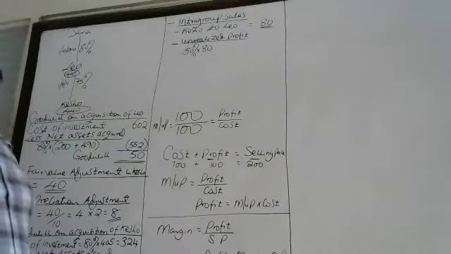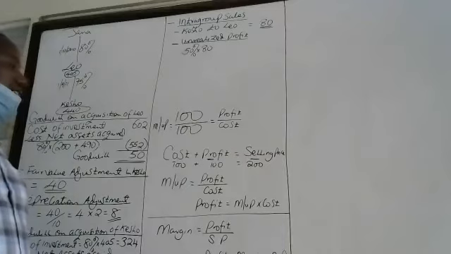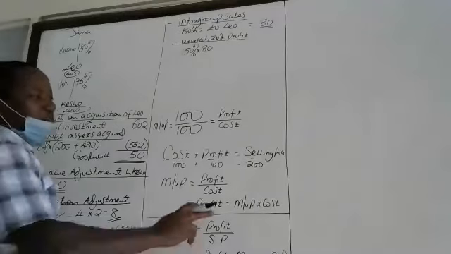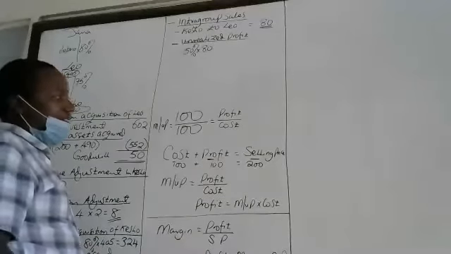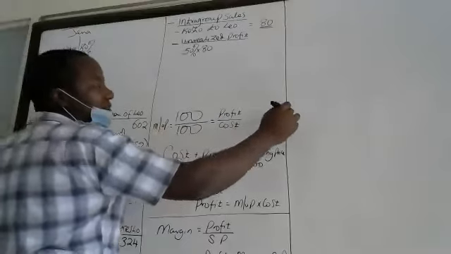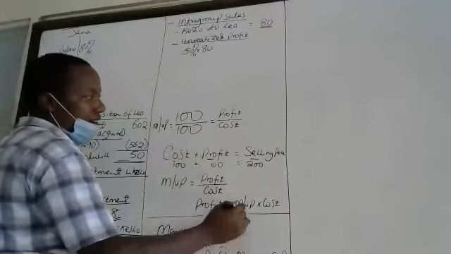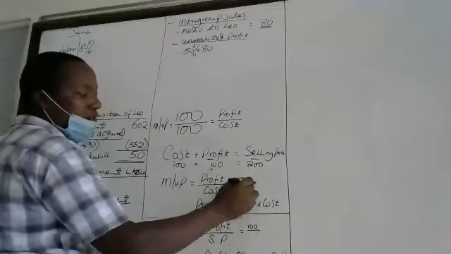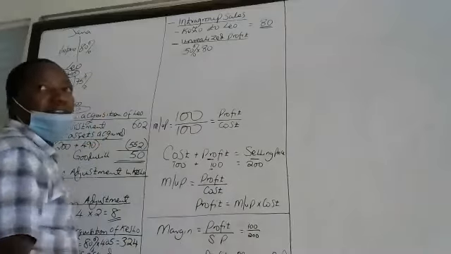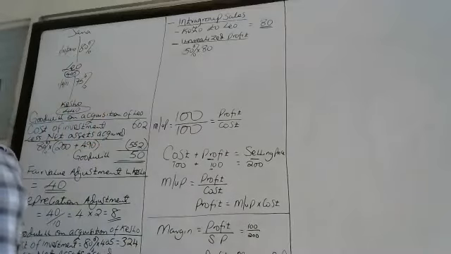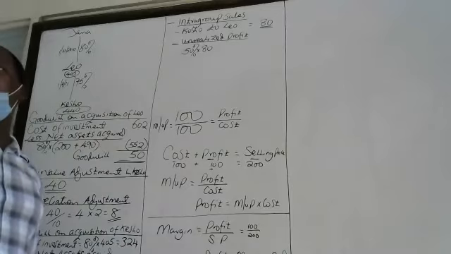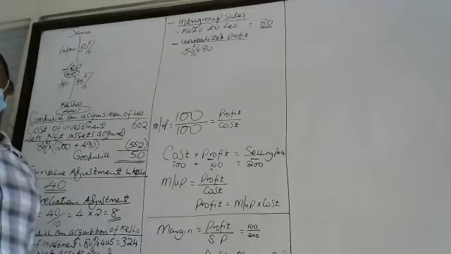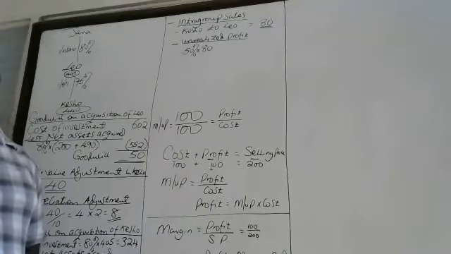I'm just doing that because I'm using the formula, so that we add this to this. So now, what is margin? Markup is this, is it? What is margin? It will be profit, which is 100, and the selling price, which is 200. So I've been able to change my markup to margin with ease, using ratios. That is what happens.